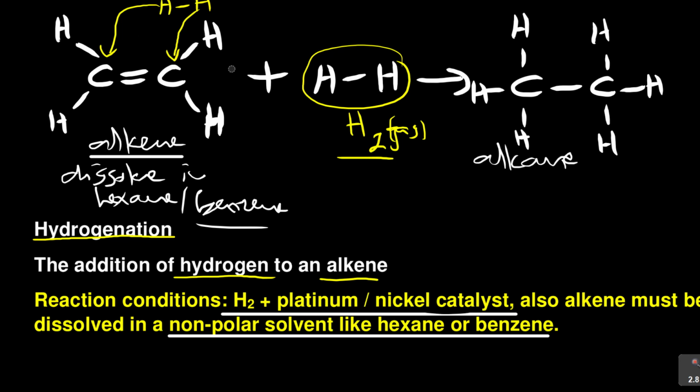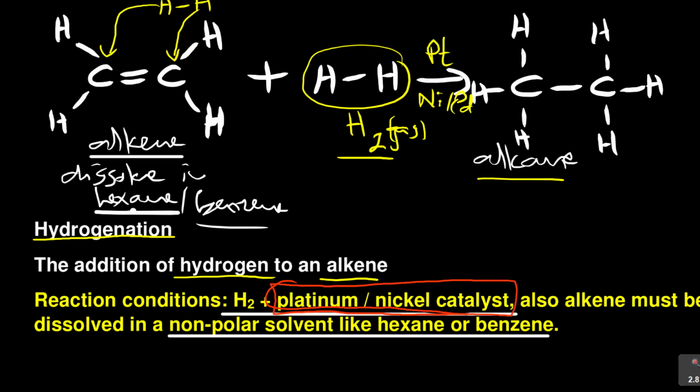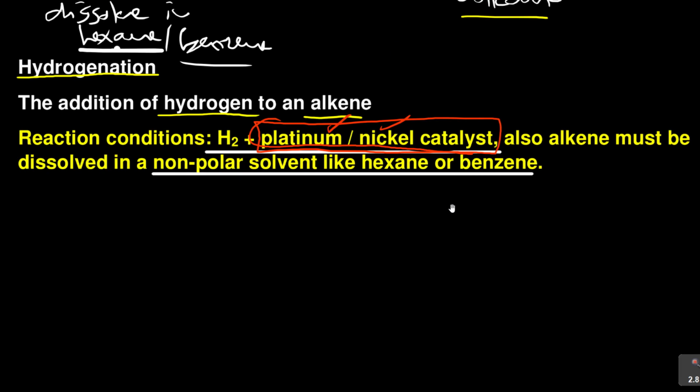I'm saying you dissolve the alkene in hexane or benzene, and then hydrogen. This hydrogen, what you need, remember the catalyst, very important. The catalyst is platinum catalyst, which is needed, or sometimes you can put nickel or palladium, Pd. So it depends. Then you can form the alkane. The reaction conditions, guys, are very, very important. They will ask you what catalyst is needed or what are the reaction conditions. You must remember they need you to state the nickel and the palladium catalyst.